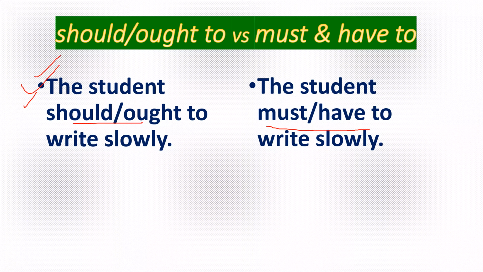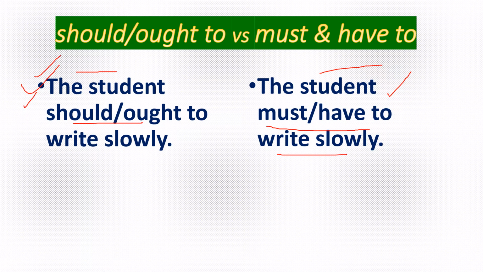Next, in the next example, the student must write slowly. That means if he really intended to write slowly, then he would say that the student must write slowly, the student has to write slowly. So the difference is the real intention is there in the second example, the real intention may not be there in the first example.